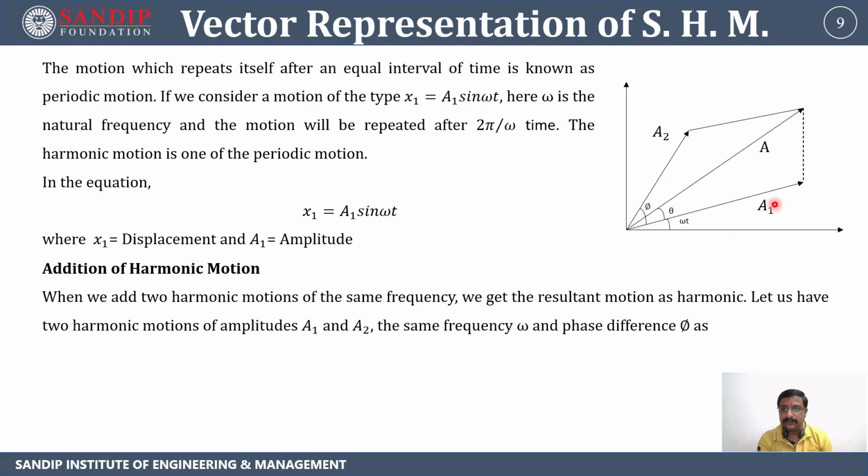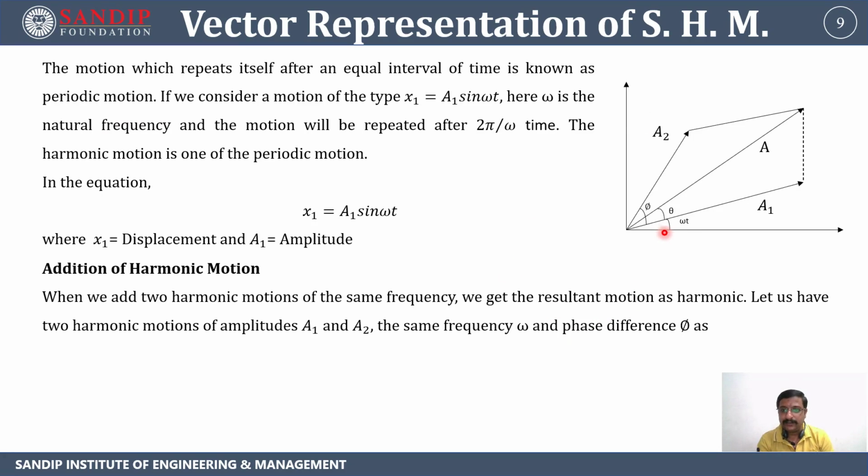Now let us have two harmonic motions of amplitude A1 and A2. Here you can see this is the amplitude of the first harmonic motion, and A2 represents the amplitude of the second harmonic motion, with the same frequency omega and a phase difference phi.